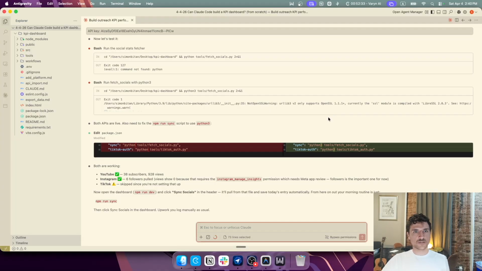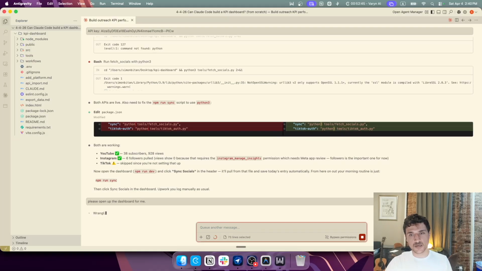All right, so I've put all that data into Claude and it's working. So we can actually see the dashboard itself. I'm going to ask it to do that. Please open up the dashboard for me. And then we'll see how it looks.